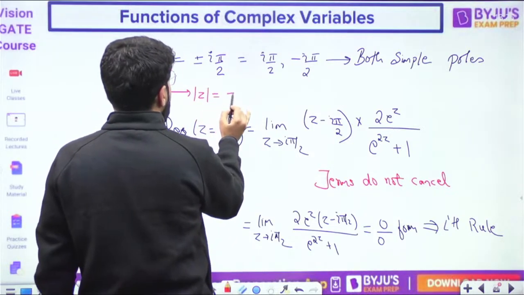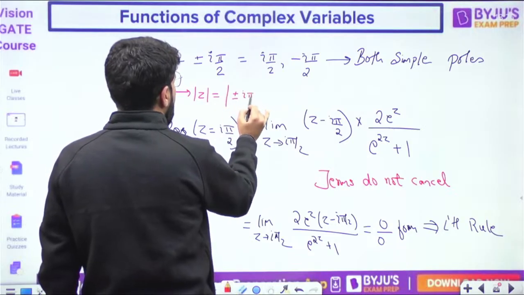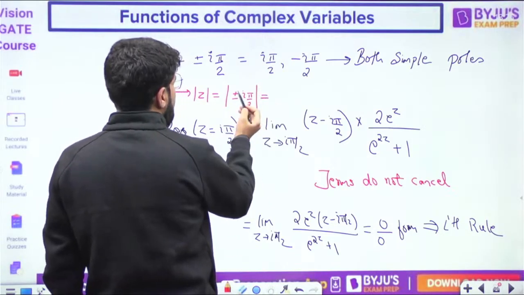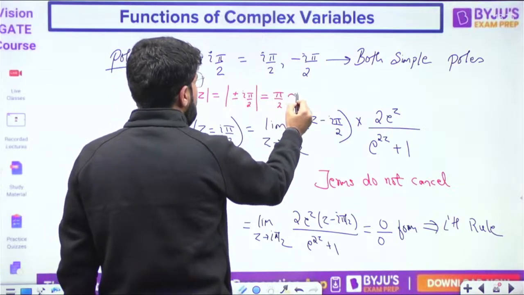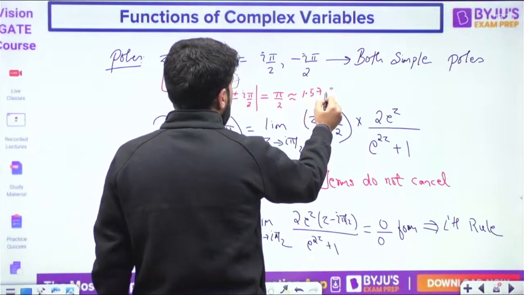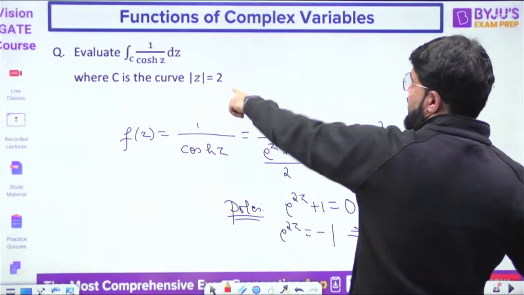Mod z means modulus of plus minus i pi by 2. So in plus minus, mod has no role. Modulus of i pi by 2 is pi by 2, and pi by 2 is approximately 1.57, less than 2. Less than 2 because the circle has radius 2. That is why I'm comparing with 2.